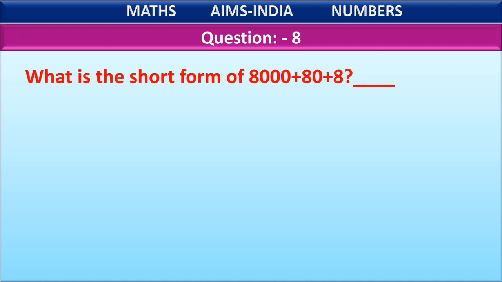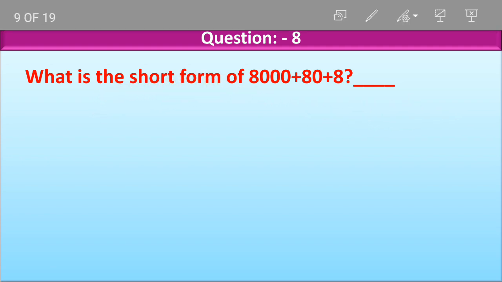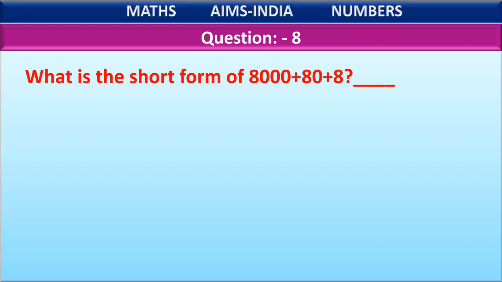What is the short form of 8000 plus 80 plus 8? What is the short form of 8008? What is short form? Short form of a number is formed by combining the face values of the digits at the right places.